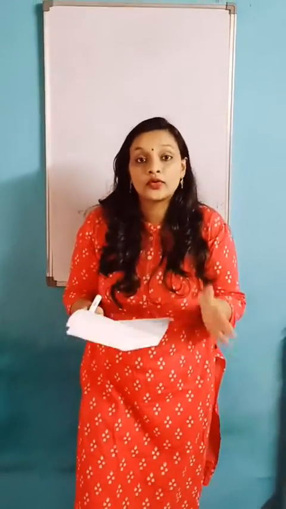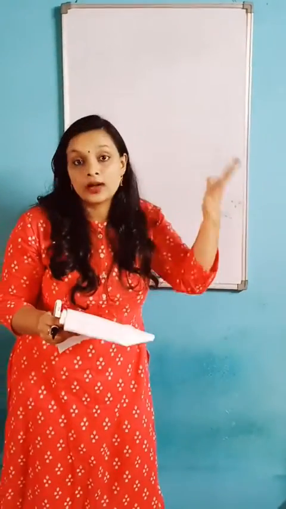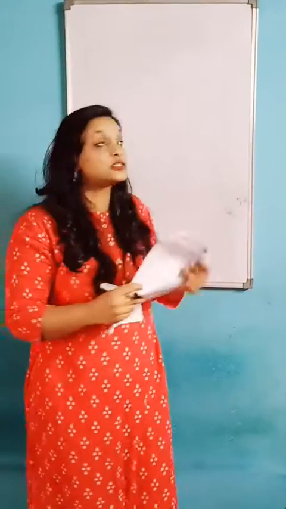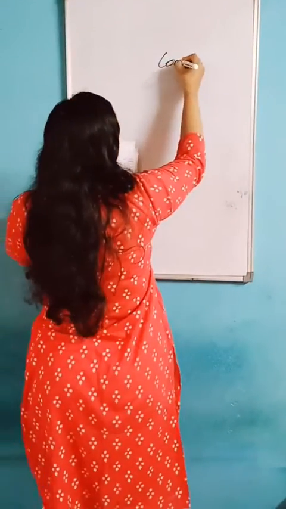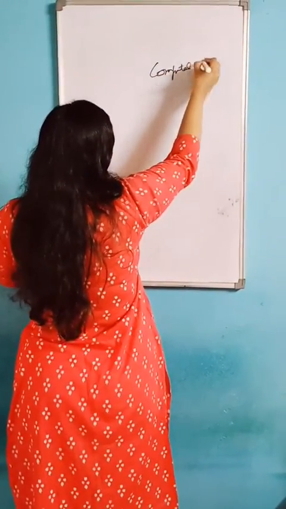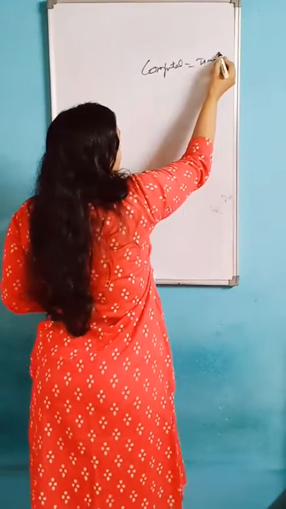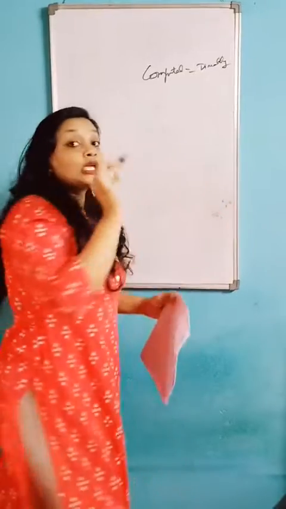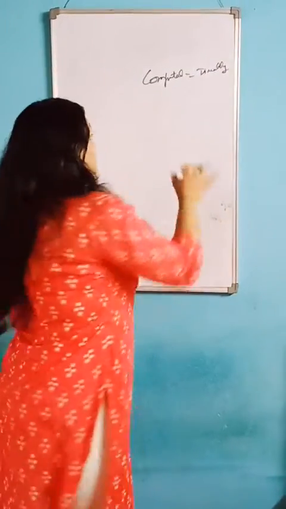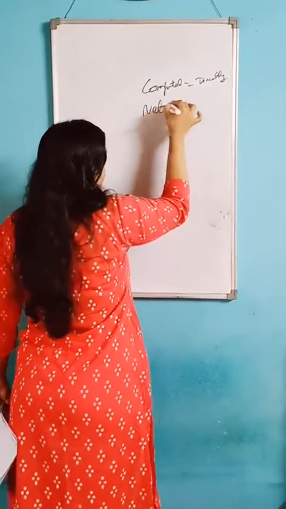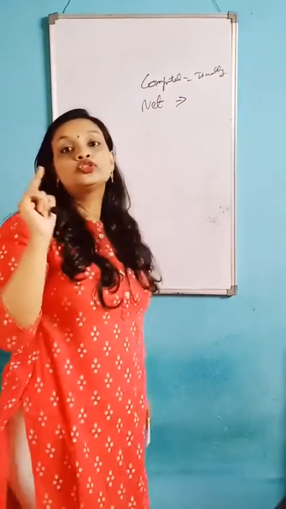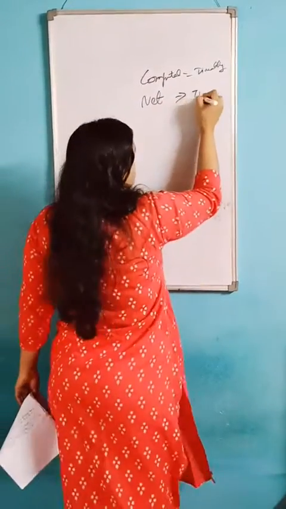So if the question uses the word computed, you should write the direct amount in the amount column. There is no TDS. If the question mentions net, then you should calculate TDS.